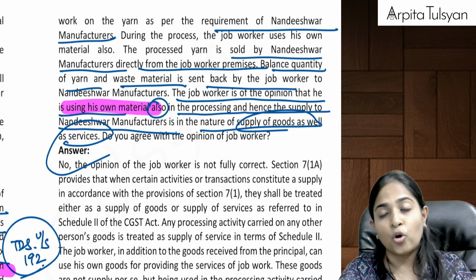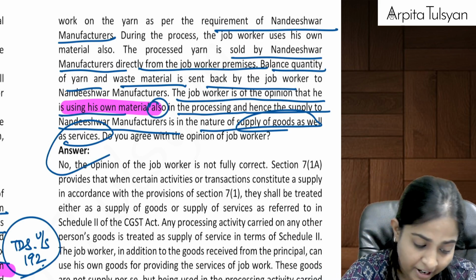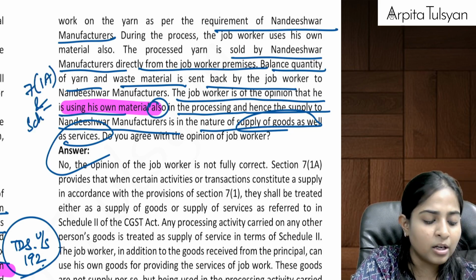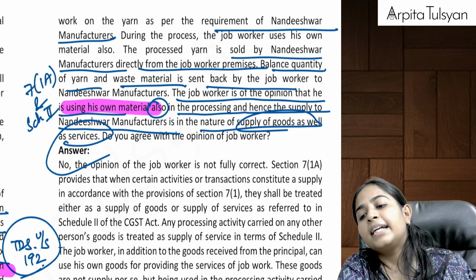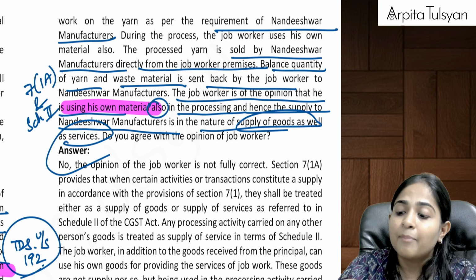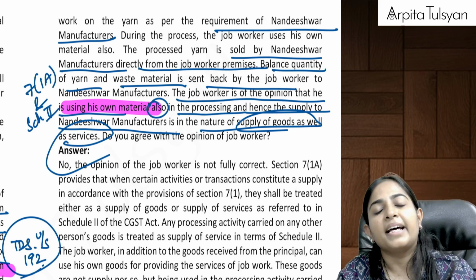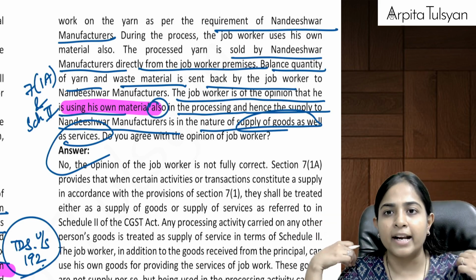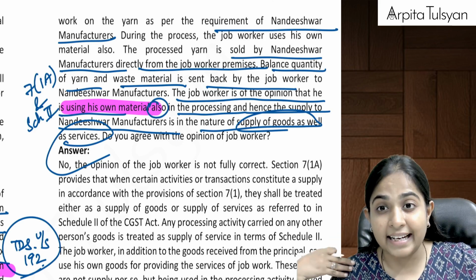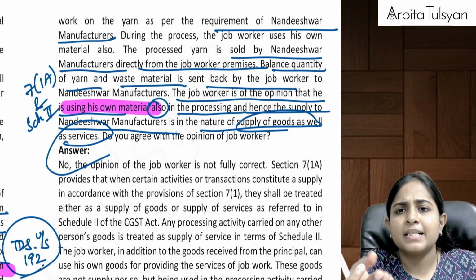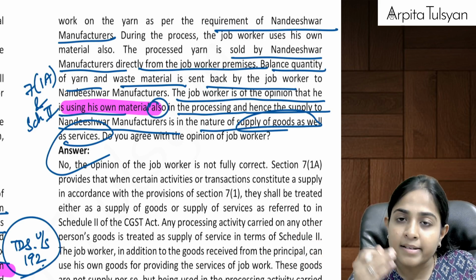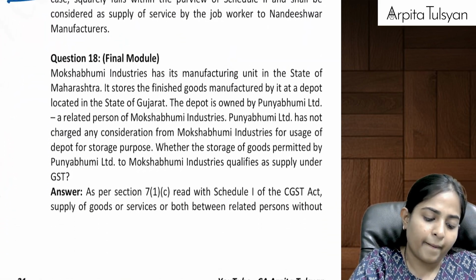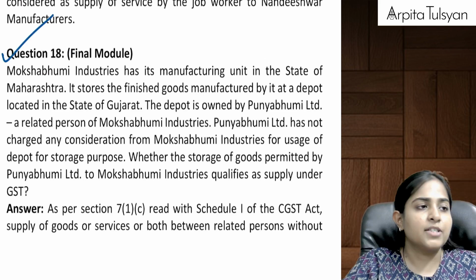So can we say we do not agree with the opinion of job worker? Why? We had specifically studied in section 7.1a and schedule number 2. What did we study there? That whenever there is any processing done by the job worker, that is deemed as what? That is deemed as supply of services. See, let's say he's doing embroidery for me, or let's say he's doing the dye work for me. Obviously, there will be some material involved, but what is more important is the labor. So this will be considered as supply of service. Then let's go to the next one.